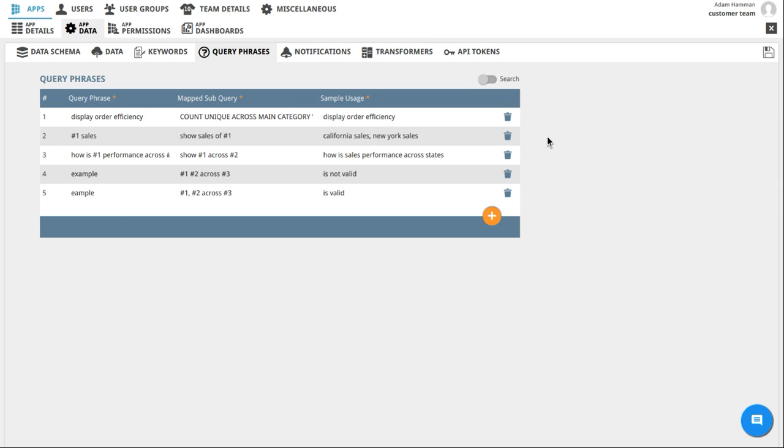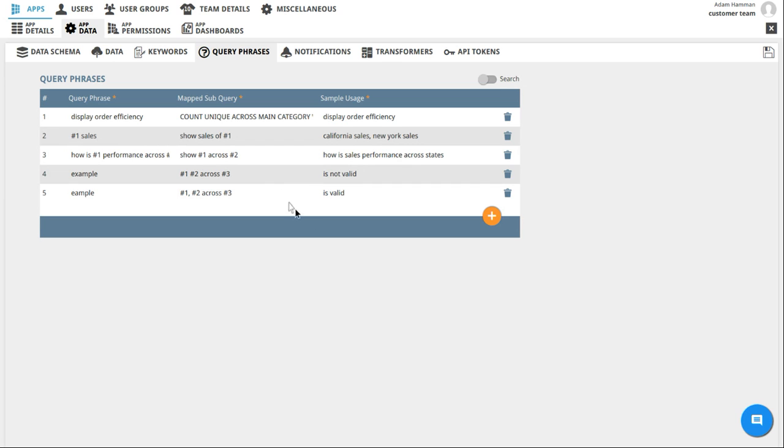A query phrase can contain any number of parameters. For example, if the query phrase is how is #1 performance across #2 and the mapped subquery is show #1 across #2. Note that a query phrase cannot contain parameters that are not separated using a keyword or a function. For example, #1 #2 across #3 is not a valid query phrase, whereas #1, #2 across #3 is a valid query phrase.